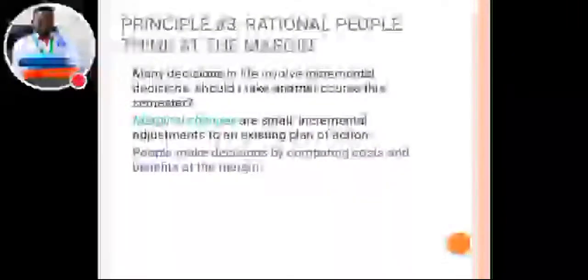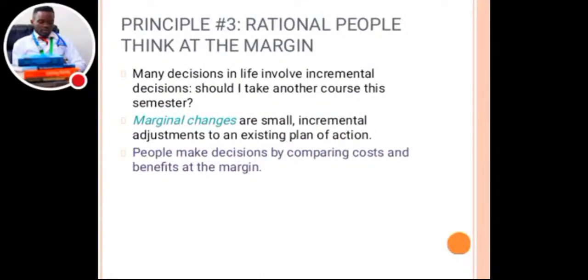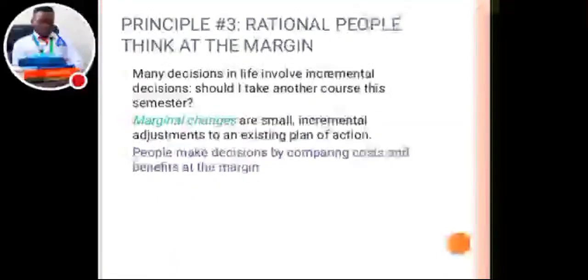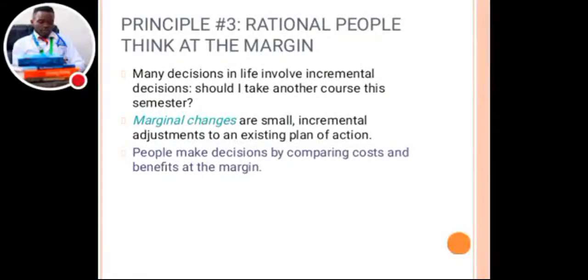What are these incremental decisions? These are decisions like, are you asking if you can take another course this semester? The marginal change is just a small adjustment to an existing plan of action.